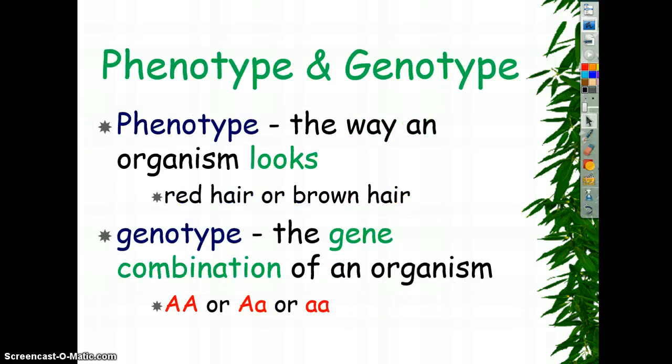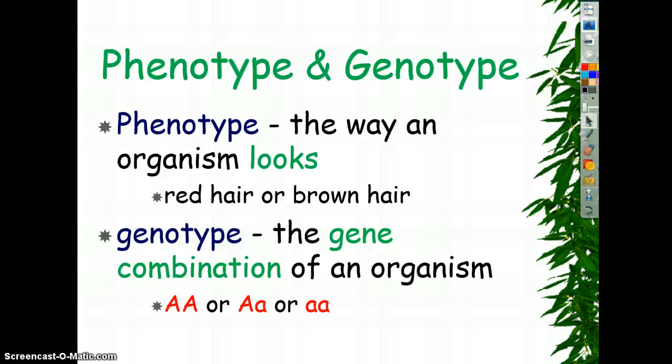Genotype, phenotype. I haven't used these terms yet. Phenotype is the way an organism looks. It's physically the way you look. Phenotype, physically the way you look. Red hair, brown hair. The pea plant that was tall. The pea plant that had round seeds. The pea plant that had wrinkled seeds.